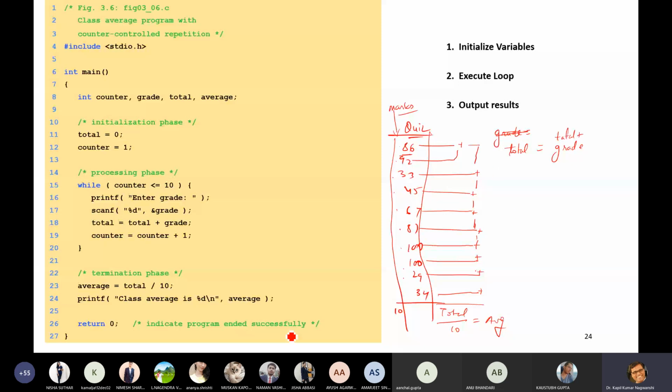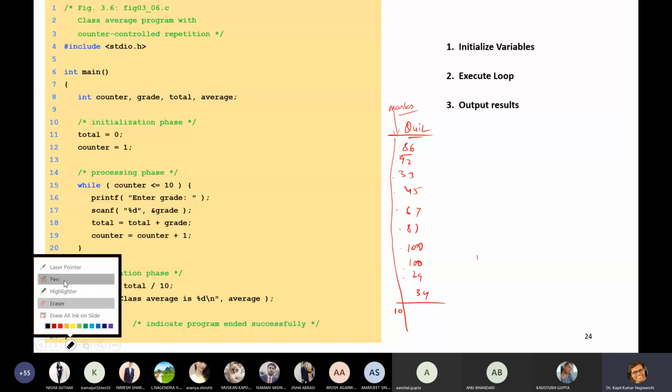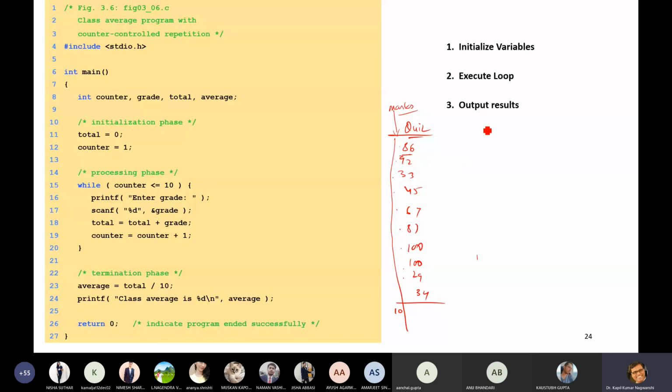Let me explain this sentence, and then I will go on to explain the program. Here my statement is total equals to total plus grade. Initially total equals to 0.